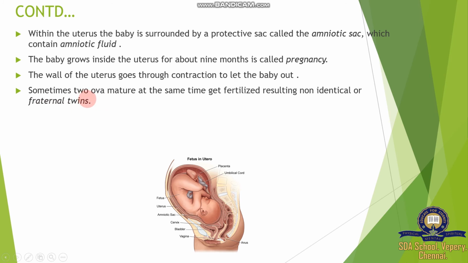Fraternal twins can sometimes differ in sex: both male, both female, or one male and one female.